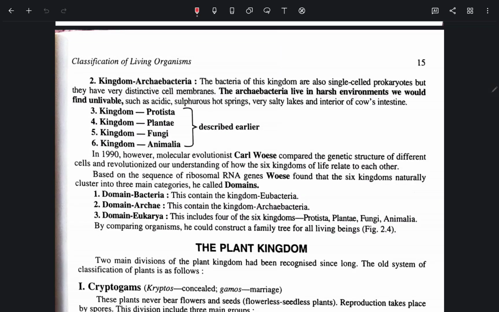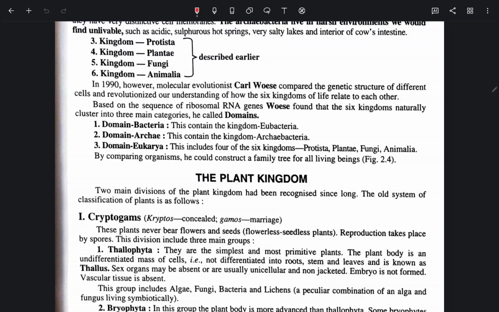In 1990, however, molecular evolutionist Carl Woese compared the genetic structure of different cells and revolutionized our understanding of how the kingdoms of life relate to each other. Based on the sequence of ribosomal RNA genes, he found that the kingdoms naturally clustered into three main categories he called domains.